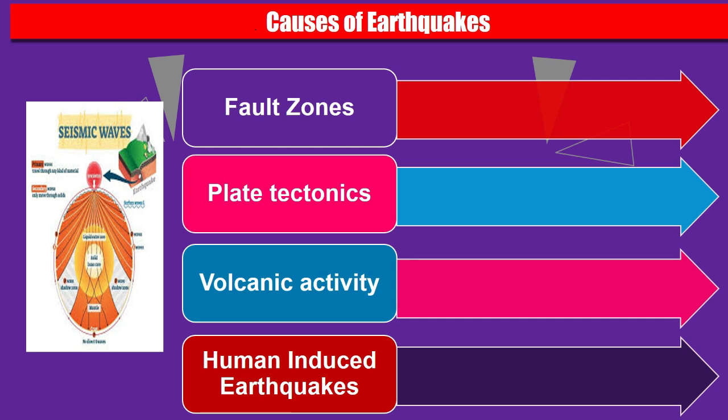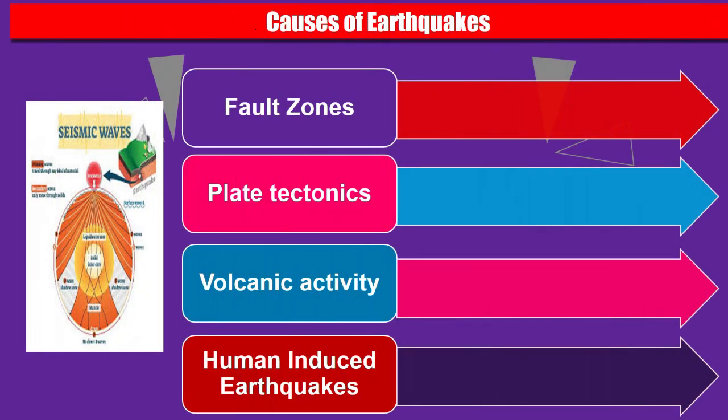And also there are many causes of earthquakes. First of all, fault zone, plate tectonics, volcanic activity, and also human induced earthquakes. These are the 4 types. Mainly the fault zone: the immediate cause of most shallow earthquakes is the sudden release of stress along a fault rupture in the earth's crust, the sudden slipping of rock formations along a fault. The earth's crust is affected by constant changes in the volume and density of rocks due to immense temperature and pressure in the earth's interior.